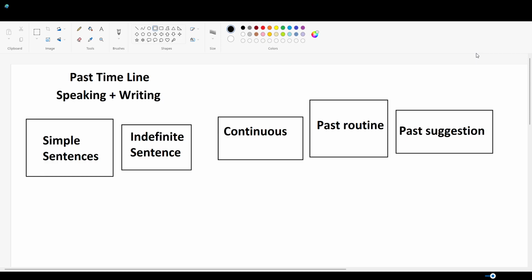Today we will learn how to describe our ideas both in our speaking and writing to describe events of past time zone. So let's cover that thing up today.